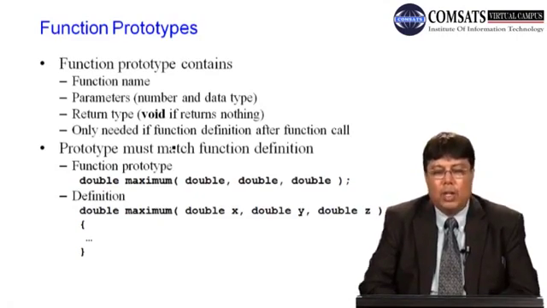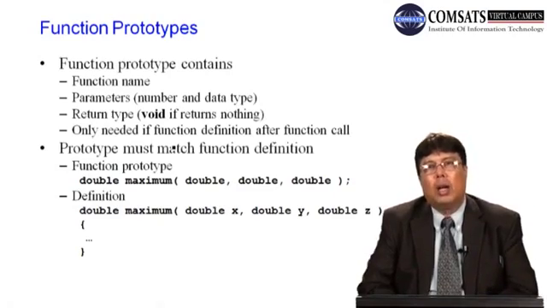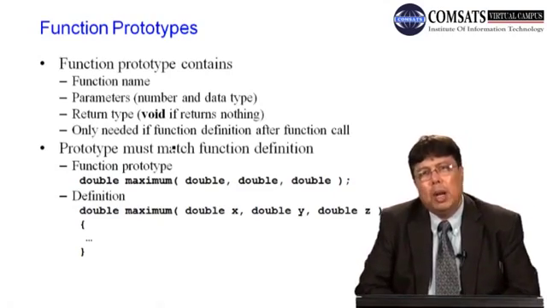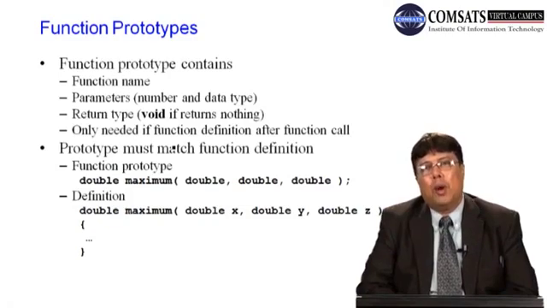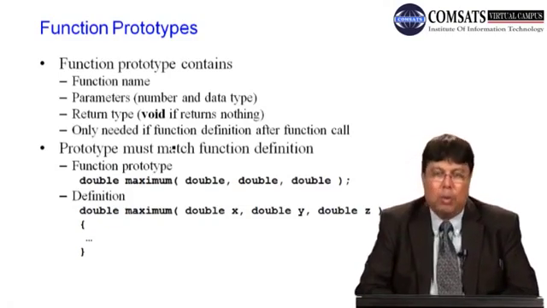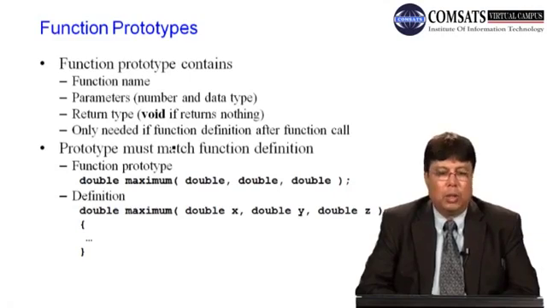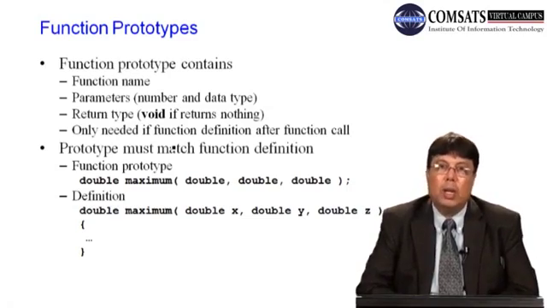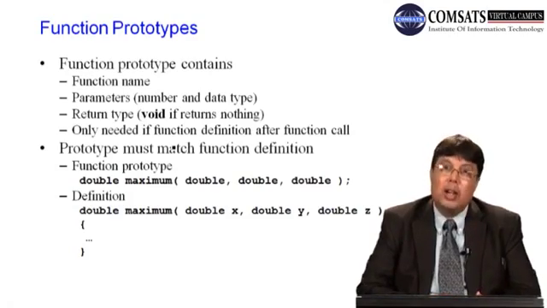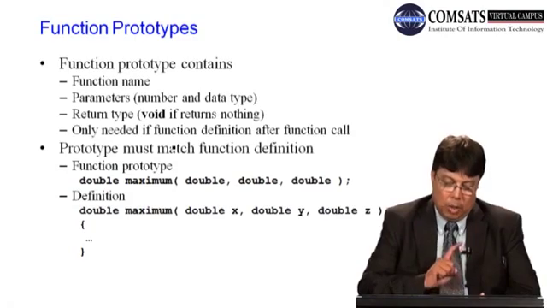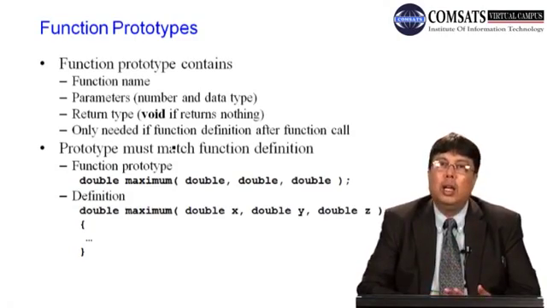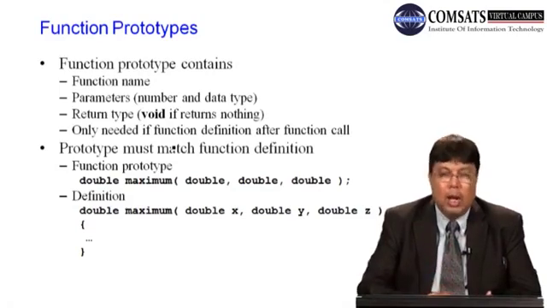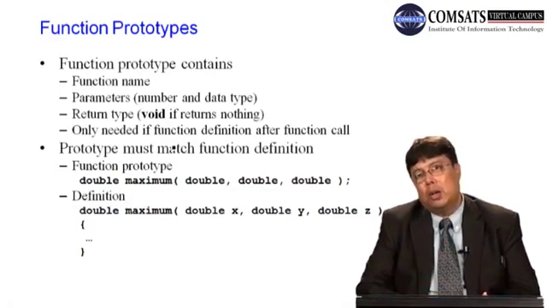It is only needed if the function definition is after the function call. और अगर आपने function definition पहले दे दी, फिर आपको prototype करने की या declare करने की ज़रूरत नहीं है. But if you are providing the definition at the end of your main program, then you need to prototype the function. Prototype must match the function definition. यानी कि definition में जो भी आपने, it should match the return type, number 1. Number 2, it should match the name of the function. Number 3, it should match the parameters, argument parameters.